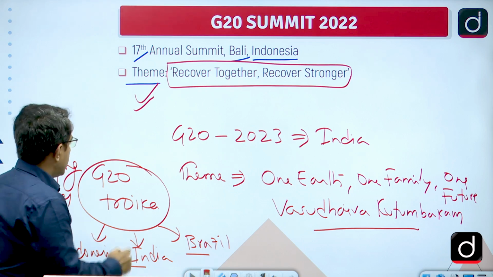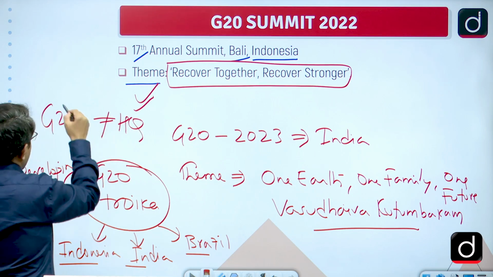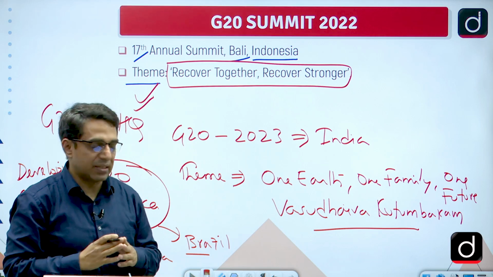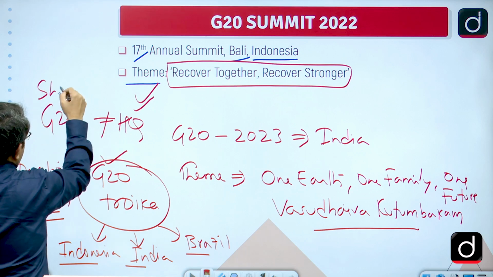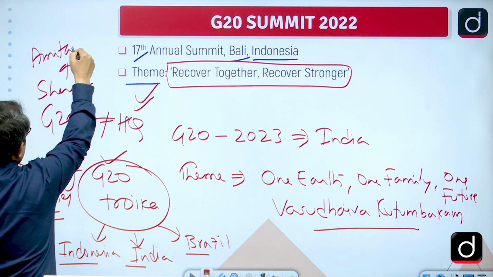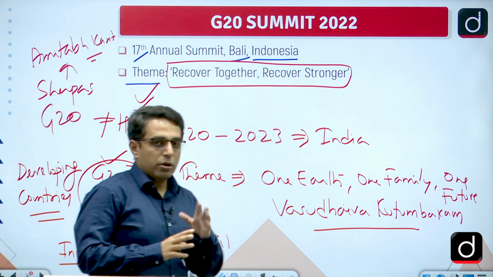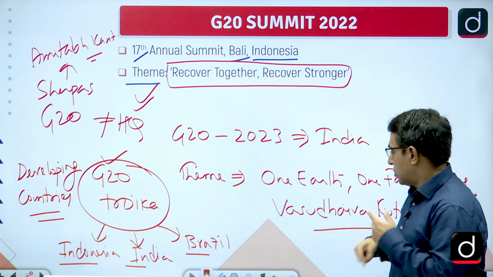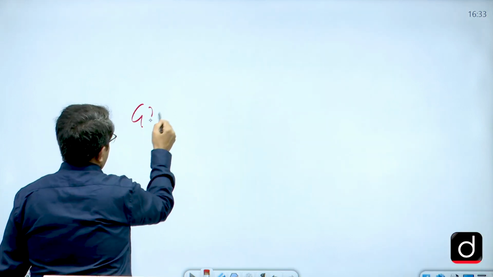So, these are some important facts that we should know and will be covering in these classes. At the same time, because G20 does not have a secretariat or headquarters, G20 Sherpas also play a major role in the G20 summits. To provide continuity to the agenda, the G20 Troika as well as the G20 Sherpas play an important role, and India's G20 Sherpa is Mr. Amitabh Kant, the former CEO of Niti Aayog. At least this much information we will be covering, and we will also look at the map. This will be our way of going through these mapping classes.